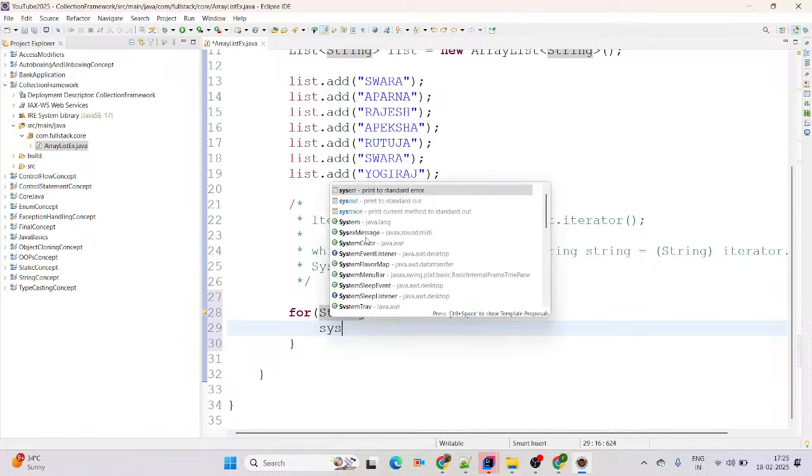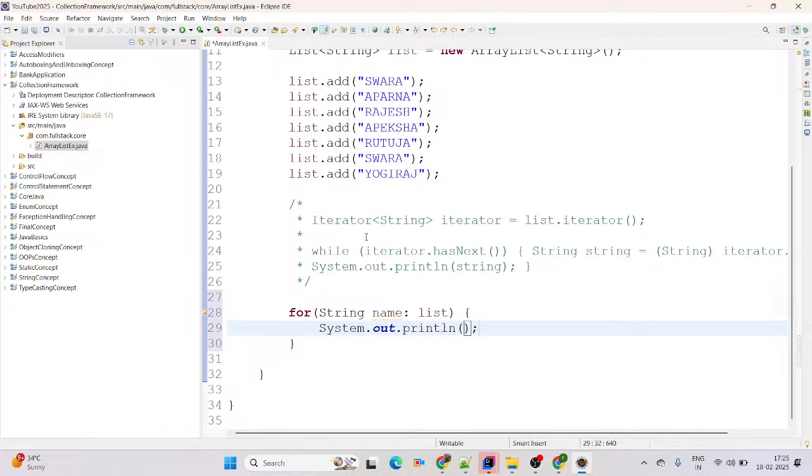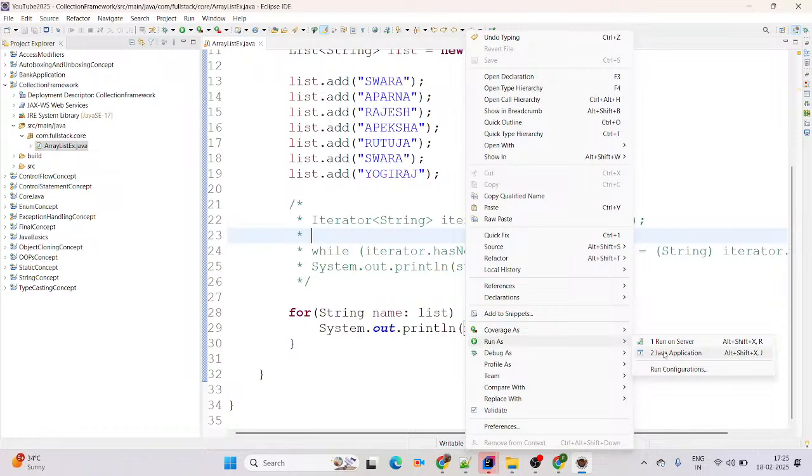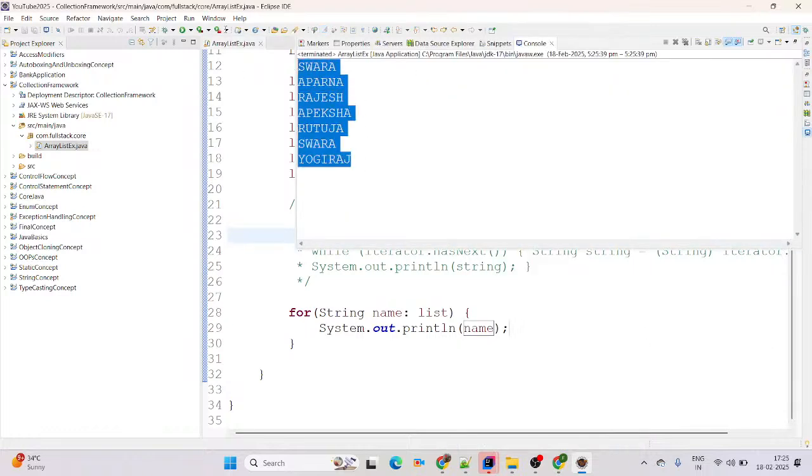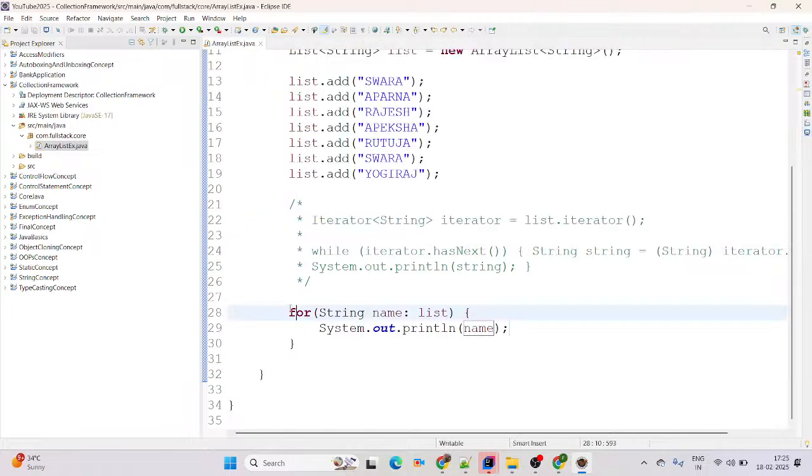Now I am just using system.out.println to print those names. It will give us the same output whatever we saw with iterator. See on screen, it follows the insertion order, and Swara comes here twice. It means duplicate records are allowed there, and it follows which order? Insertion order, whatever sequence we have given.